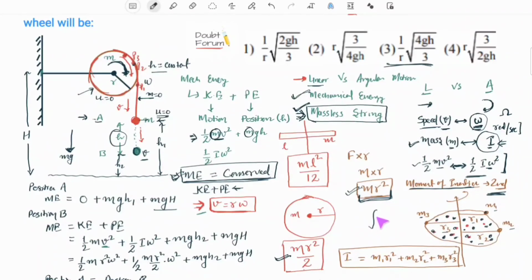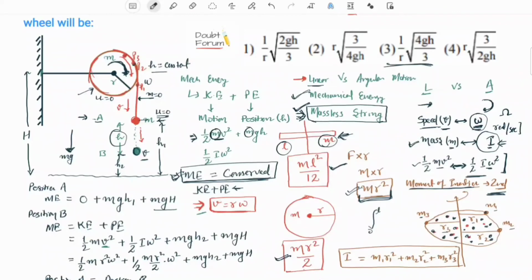We take a very small portion of the body and calculate its moment, and then integrate it with proper limits, and we can derive the formula for standard symmetrical shapes, which I have also derived for a cylinder in the video which I have referred. So for a cylinder of length L or a rod of length L, the moment of inertia about an axis passing through the center and perpendicular to the rod would be ml square upon 12. For the disc, it would be I is equal to mr square upon 2.